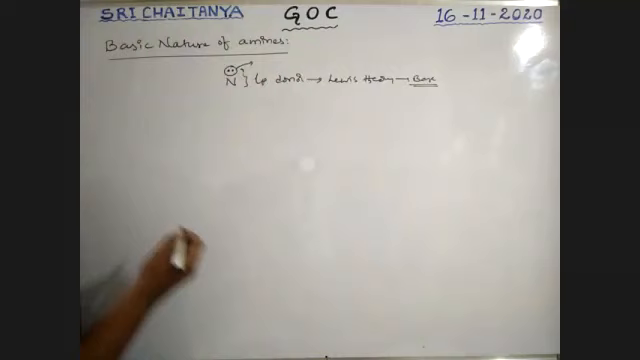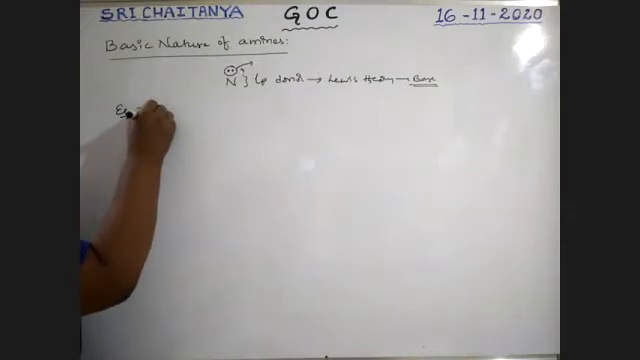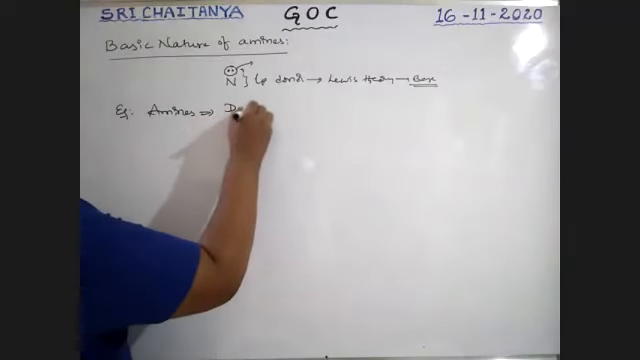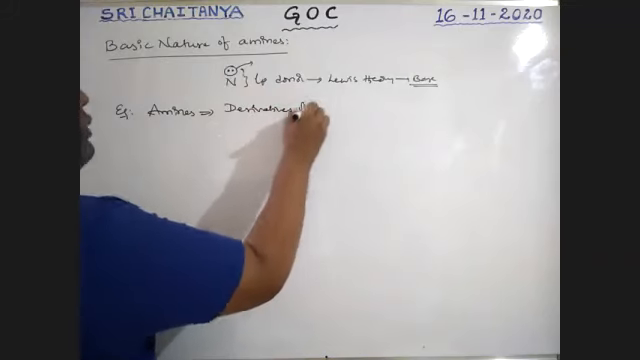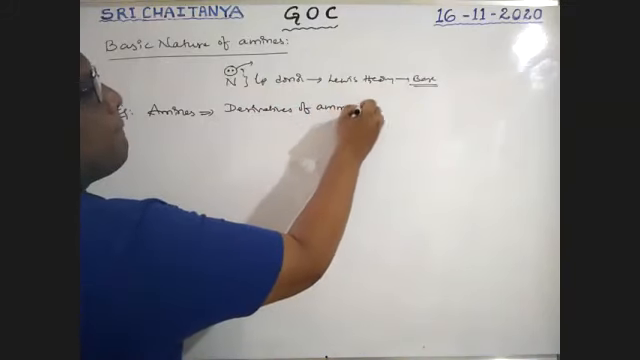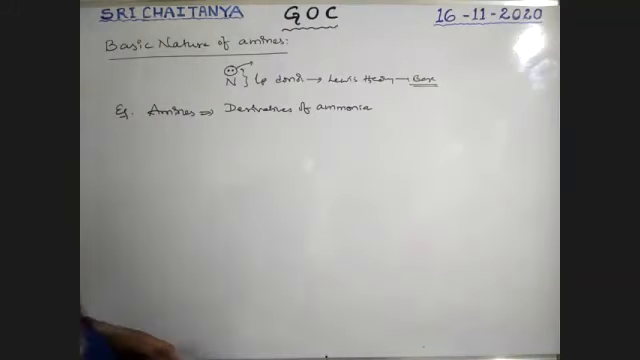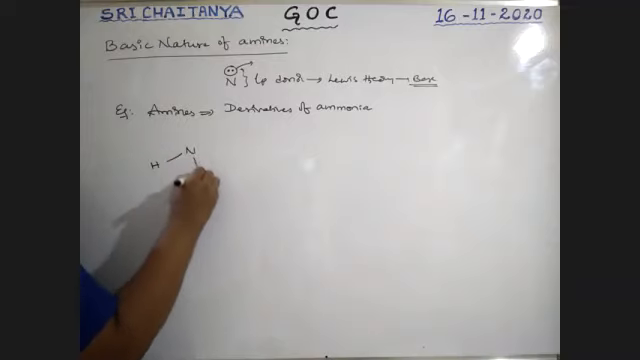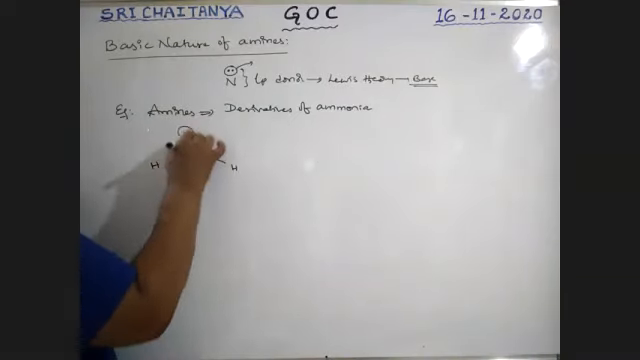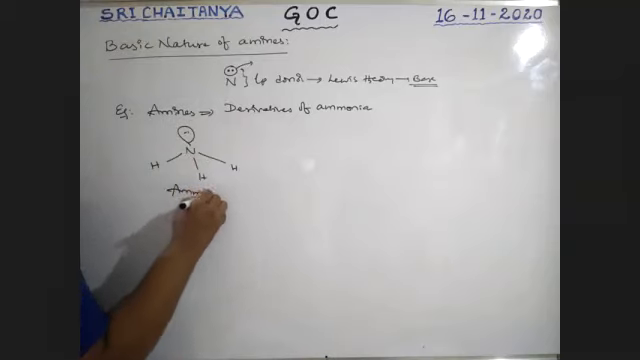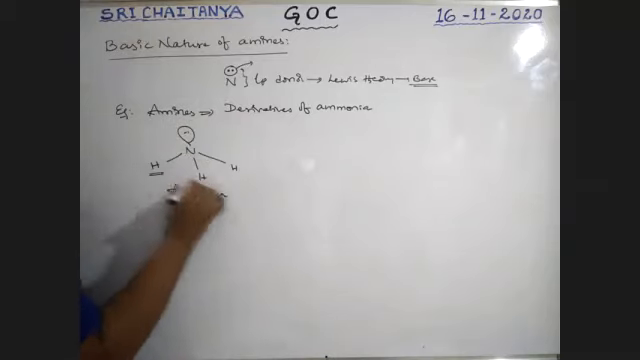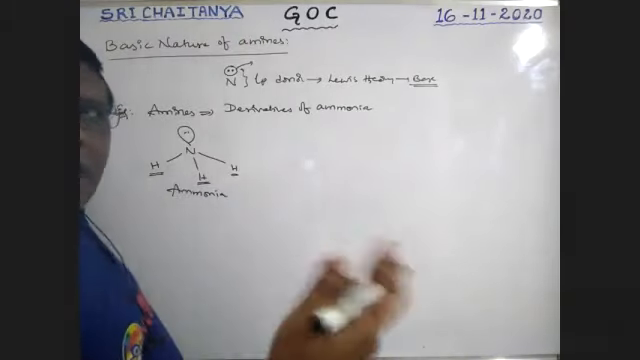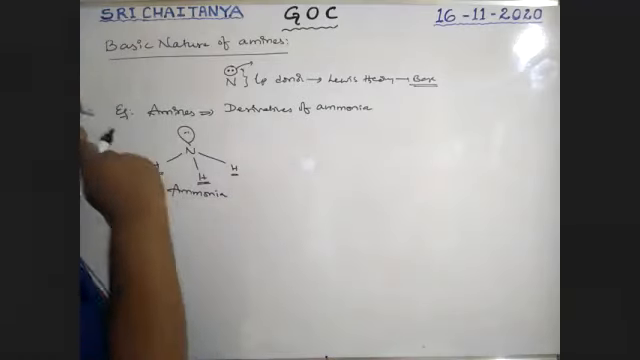So the best example for that is amines. What are these amines? These are the derivatives of ammonia. Amines are nothing but derivatives of ammonia. What is ammonia? Nitrogen bonded with 3 hydrogens, and also a lone pair on nitrogen, that is ammonia. There are 3 hydrogens for ammonia, boys. These hydrogens are replaced one by one with alkyl groups. That gives amines.